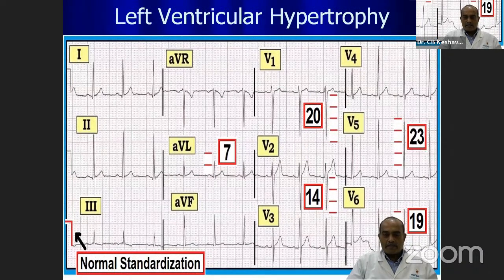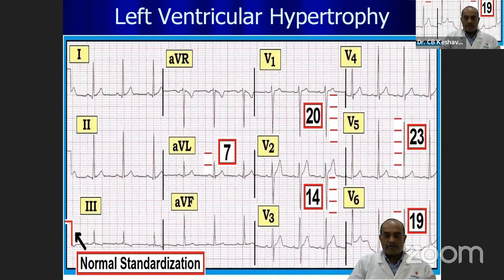So this is the last ECG of the day, again showing left ventricular hypertrophy. You can see that there is some left atrial enlargement. The depths of the S waves and the R waves have been denoted here, indicating very tall voltages, which are a reflection of underlying left ventricular hypertrophy.